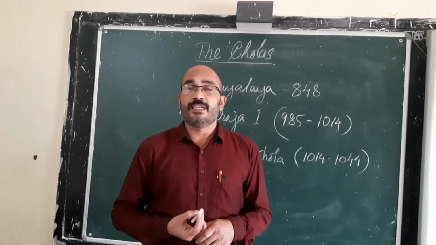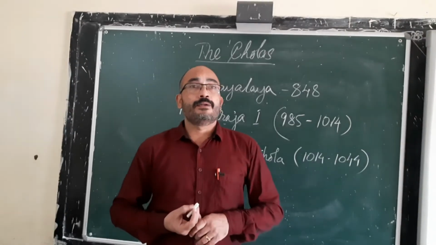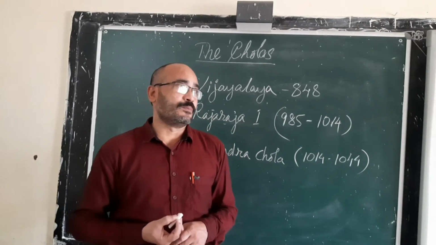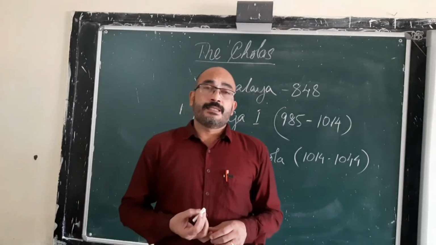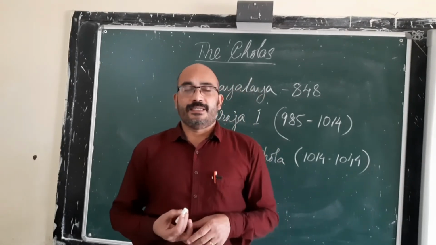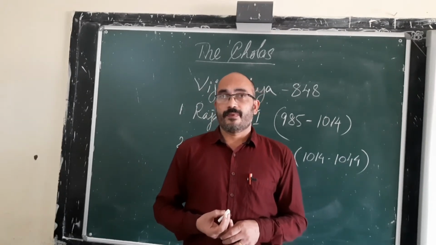After this defeat, the Chola army came back, and in order to celebrate this victory, Rajendra Chola established a new city named Gangaikonda Cholapuram.